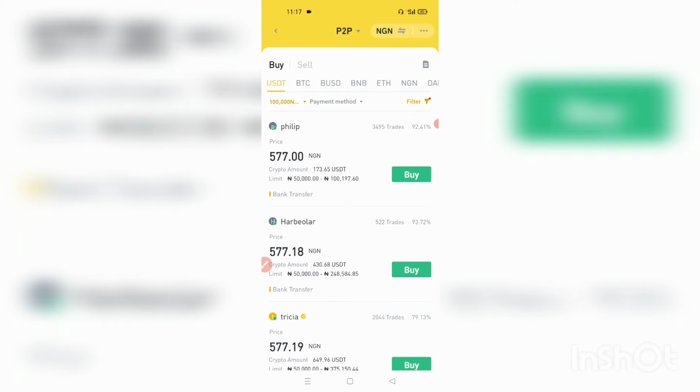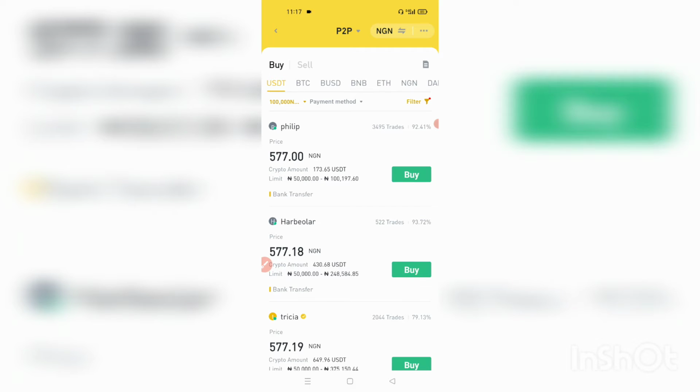Because if you get in there and you don't complete the transaction and you cancel, that's one cancellation. If you have 3 cancellations within 24 hours, you are banned from trading on P2P until the next 24 hours.